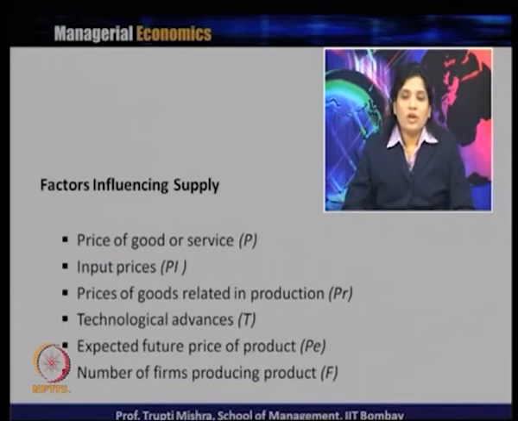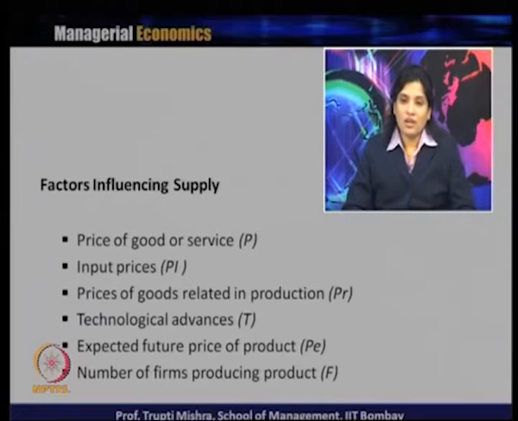Now, we will discuss what are the factors that influence the supply. The first factor which influences the quantity supplied is the price of the goods and services. In the previous slide we were talking about how the price and quantity supplied are related to each other. If price is more, quantity supplied is more, price is less, quantity supplied is less. So, they are positively related.